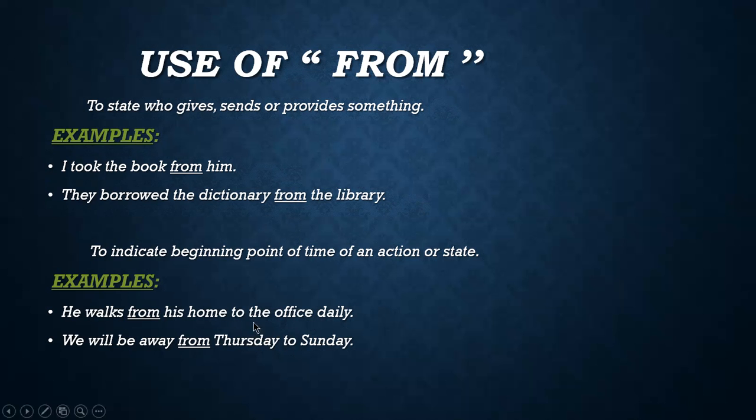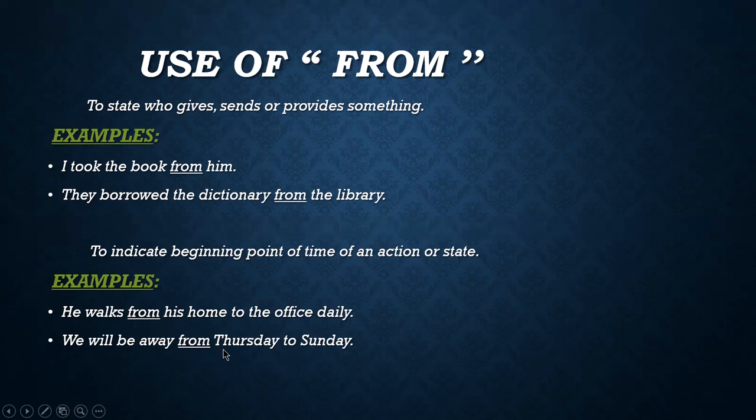Like "to" is present in both the examples, because the beginning point and the ending point of the time of an action are always written in the sentence with each other, and you should understand that "from" and "to" come together in the sentence as prepositions, because "from" is used to show the beginning point of an action and "to" is used to show the ending point of an action. Now you can see that in this example, "from" and "to" both are present.